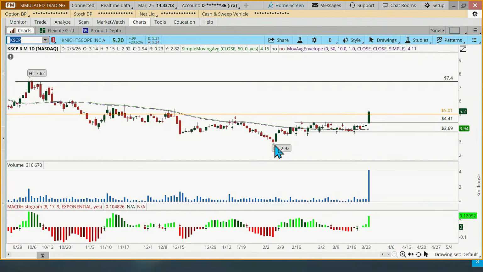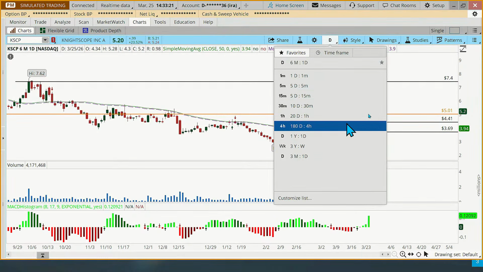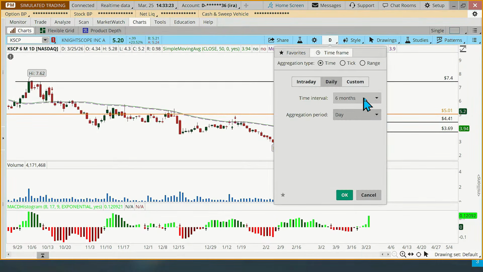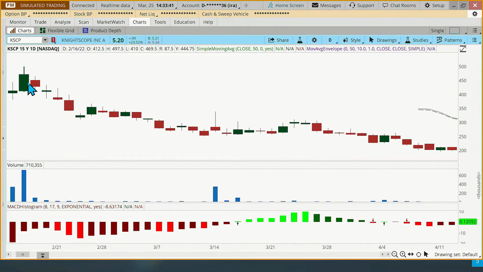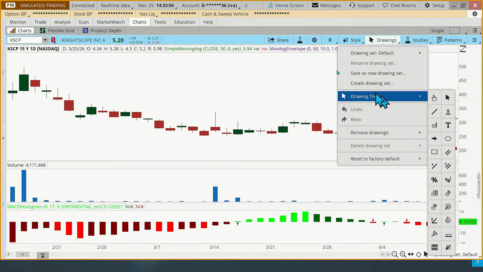But here's what's interesting. Take a look at this. I went out and looked at a 15-year chart on this one. And look at the price here. So, this has been around for a long, long time. And there was a spike. What was it? $400 there.